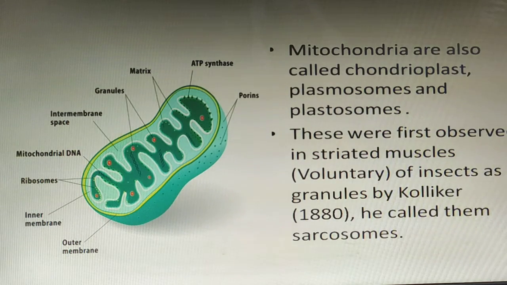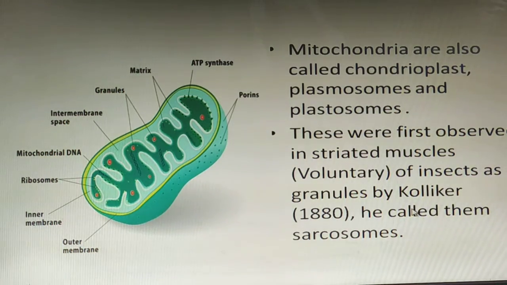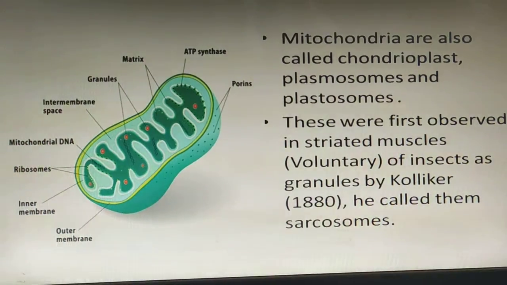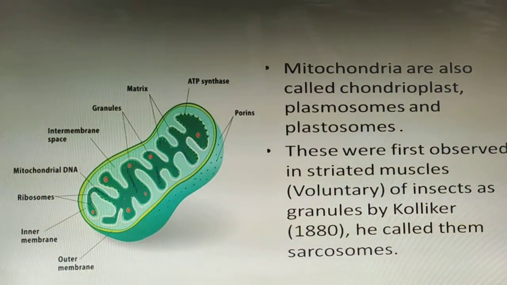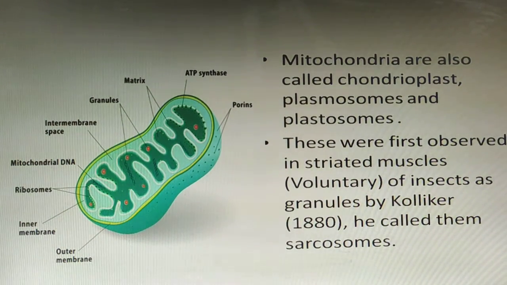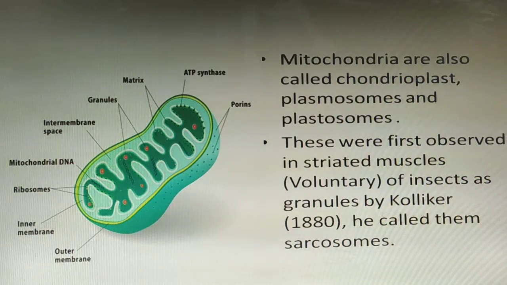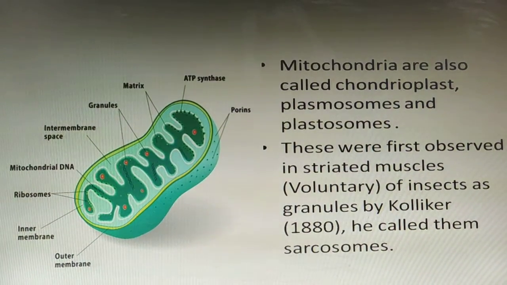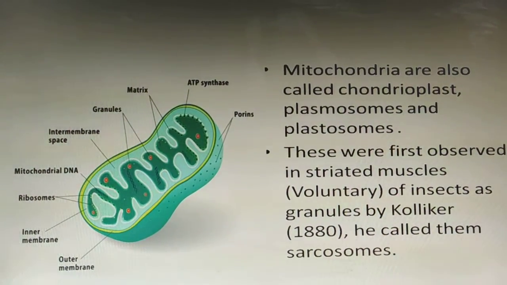Okay. And you must be knowing that mitochondria are also called chondrioplast, plasmosomes, as well as plastosomes. This structure was first observed in striated muscles, which you can control, which work according to your own will. It is present inside the striated muscle of insects, and it was granular in structure, as told by Kolliker in the year 1880. So he called them sarcosomes also.